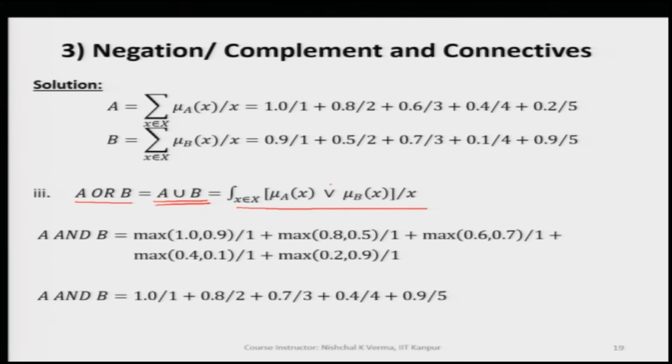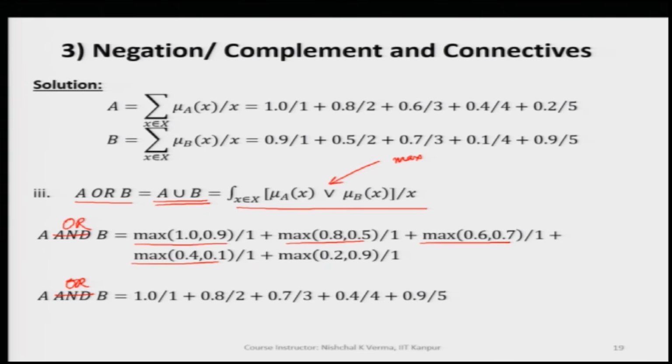You see here the max sign, the inverted open triangle, and this way we have A or B, given here after taking the max of the corresponding two membership values.